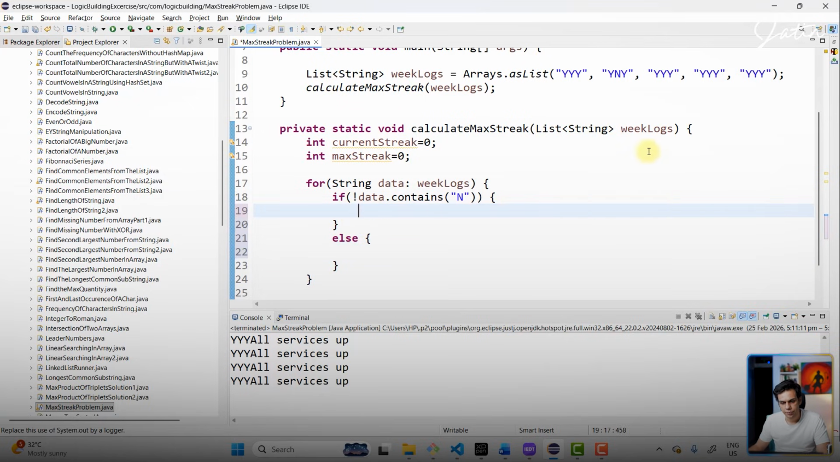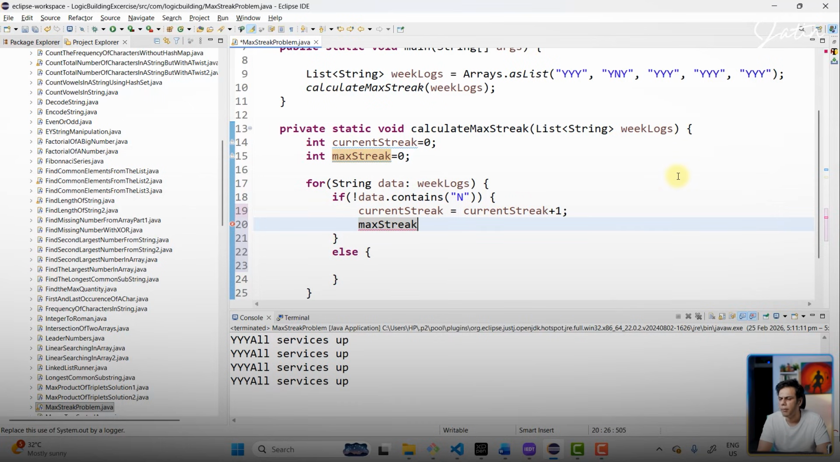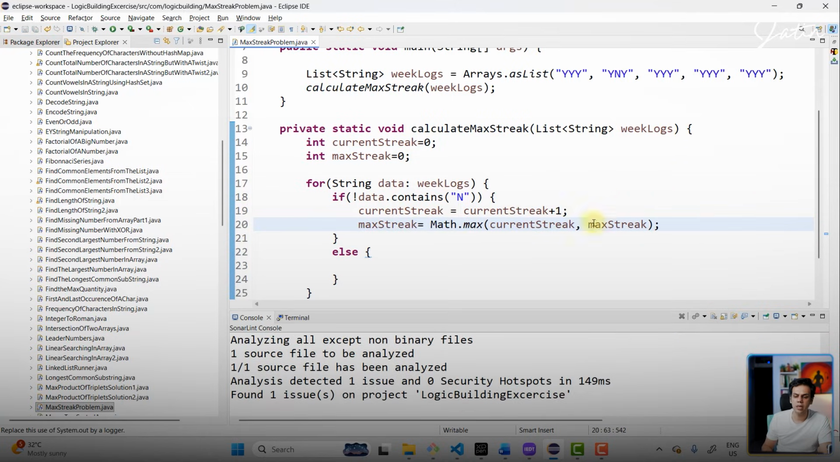Now, over here, since we got Y for the first time, it means that it is a streak. All services are up and running. So I'm going to say current streak is going to be current streak plus 1. I'm just going to increment it. Along with that, I'm going to calculate the maximum streak. Maximum streak is going to be very simple. I'm going to say Math.max of current streak as well as the maximum streak. Whatever is the maximum between the max streak and the current streak, that will be taken and given to this.